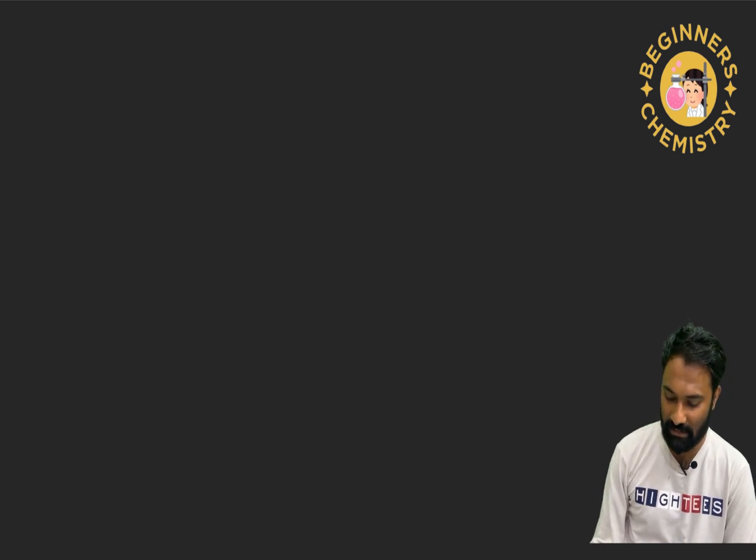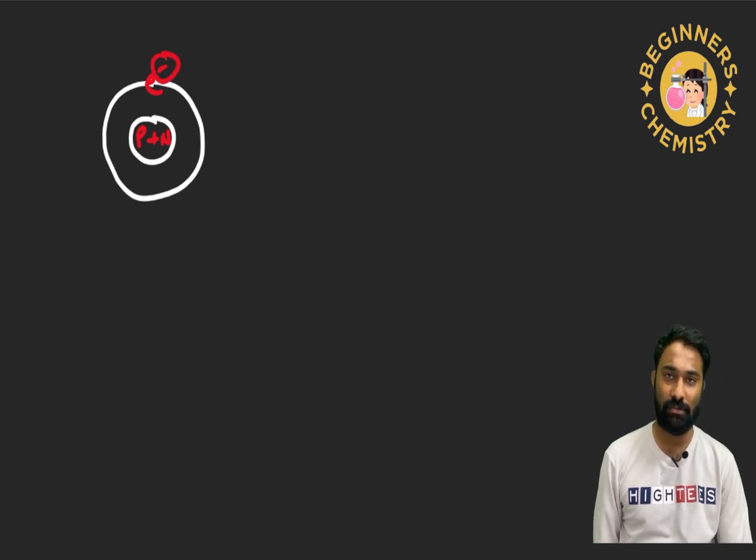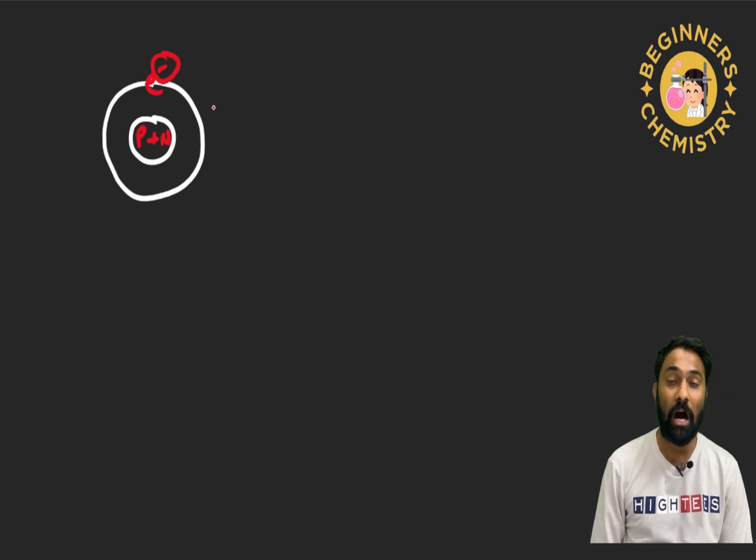Now, in the last class, what have we studied? We have studied about the atom, right? What is the atom? Atom contains the nucleus. In that nucleus, we have the protons with positive charge, the neutrons with neutral charge, and the electrons with negative charge revolving around it, that we have seen. Clear? Then how to identify the atom, that I explained very clearly.